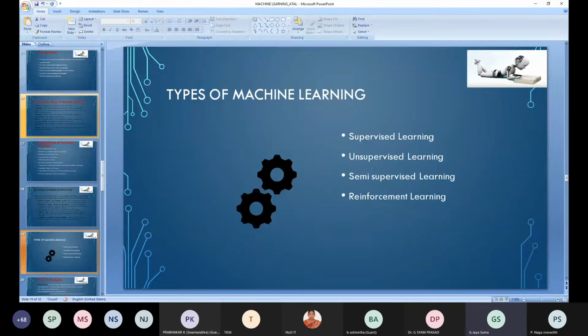And when it comes to semi-supervised learning, you will have both labeled data and unlabeled data. Next, reinforcement learning is an active learning. It depends upon decision making and rewards.